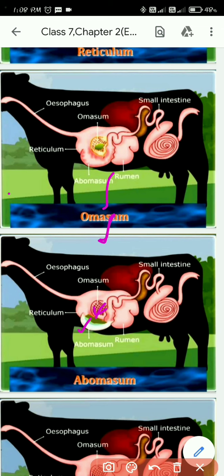This little one here, that one is abomasum. And abomasum is known as the true stomach.